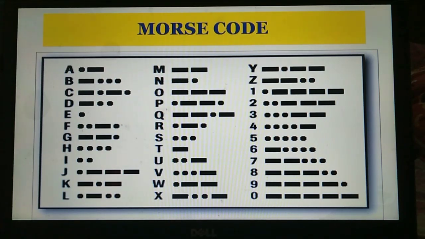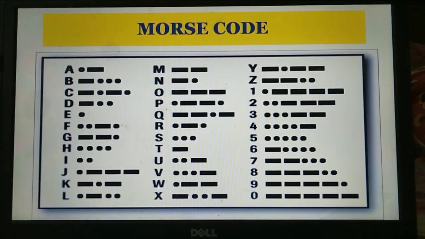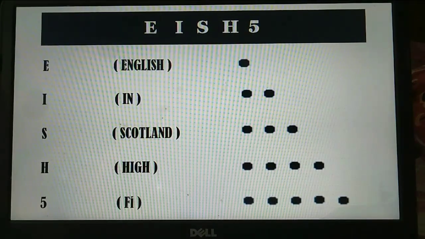So let us start. Morse code. As you can see on my laptop screen, there are 26 alphabets and 10 numbers of the Morse code. So the first grouping of the Morse code is E, I, S, H, 5, that is Echo, India, Sierra, Hotel, 5.